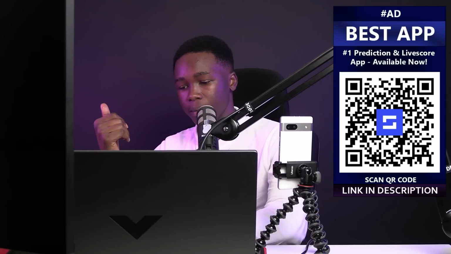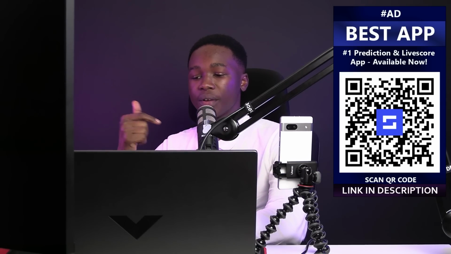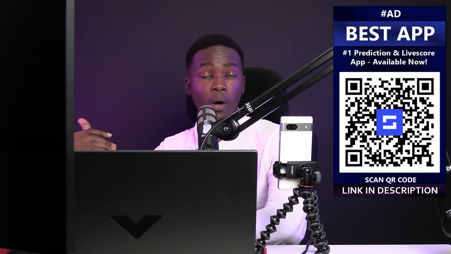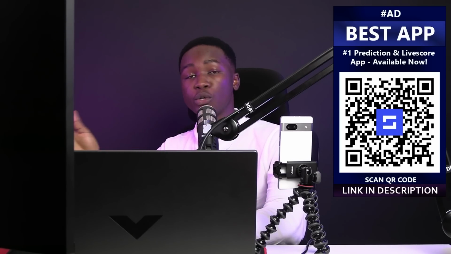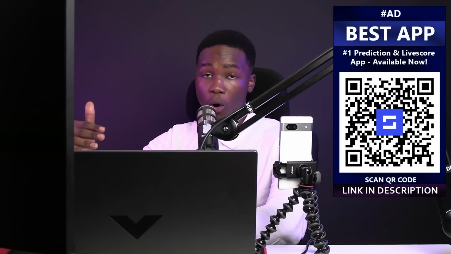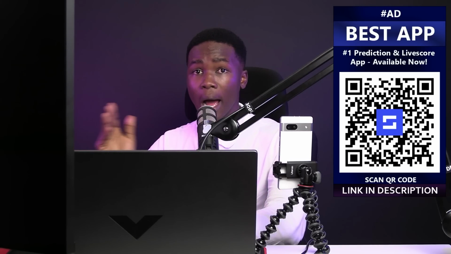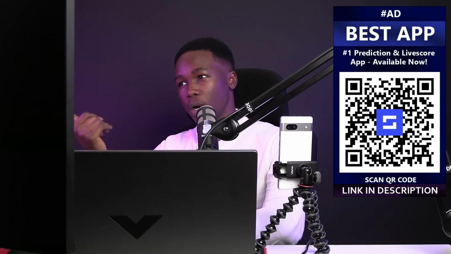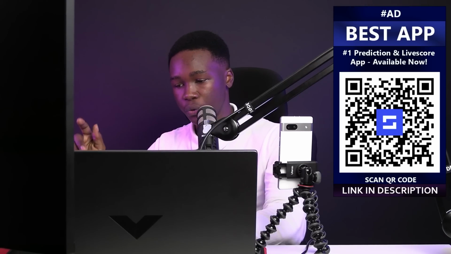Now, in the second bet slip, this is how I've sampled it out, okay? Coventry City, Ipswich Town, double chance. Ipswich Town win or a draw, the odd is 1.22. Bayern Munich win or a draw, the odd is 1.416. So in the first bet slip, I went for over 1.5 goals and over 2.5 goals. In the second bet slip, I've gone for the double chance on Ipswich Town, win or a draw, the odd is 1.22, and a double chance on Bayern Munich, win or a draw, the odd is 1.416. So the second bet slip happens to have 1.727 odds.